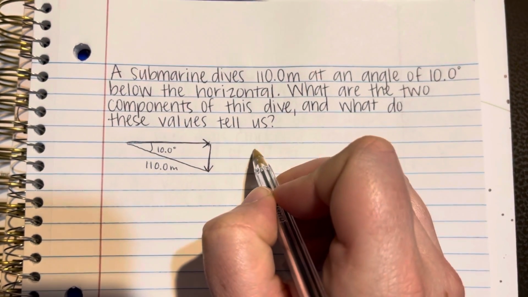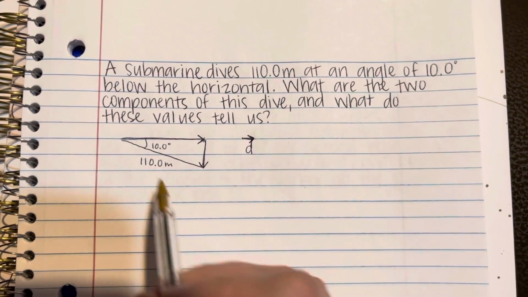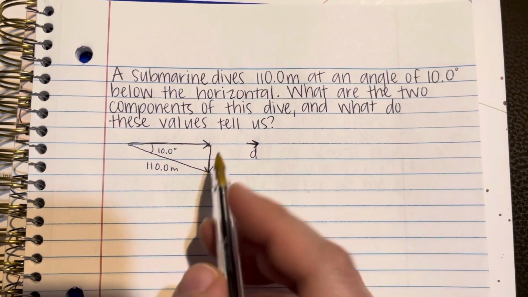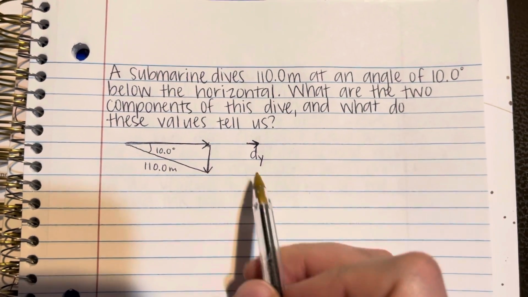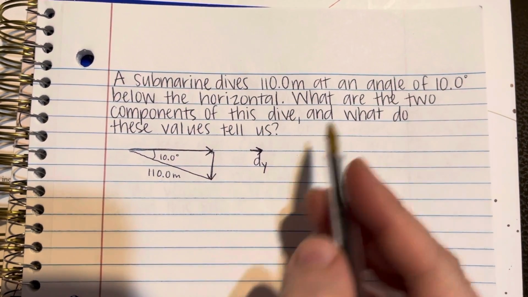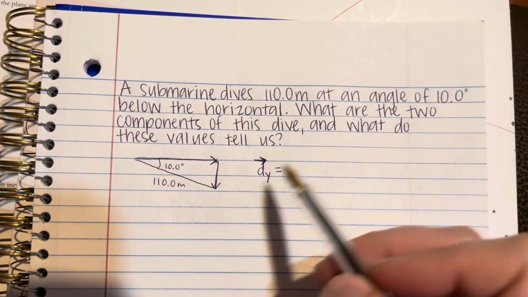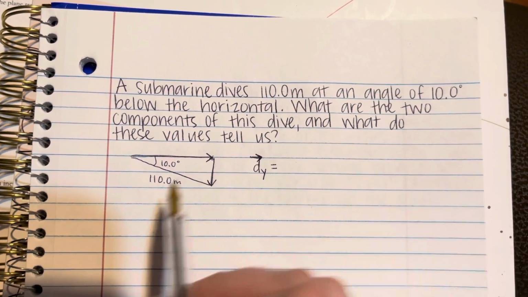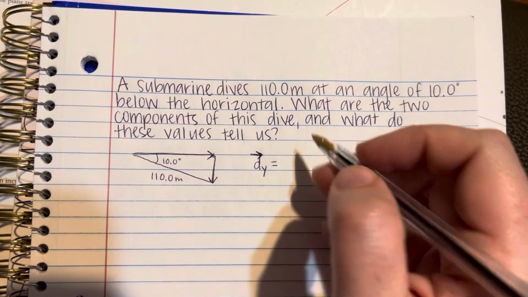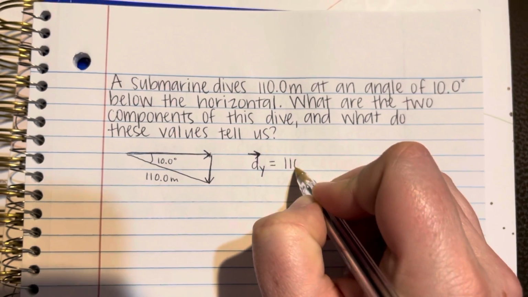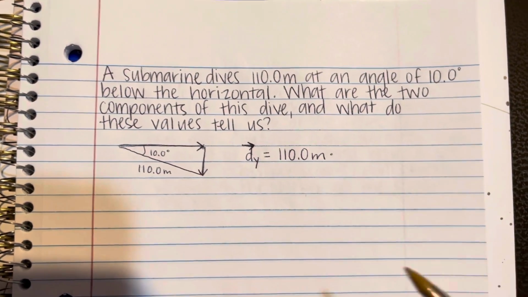First, I'll find the distance vector, because this is a distance that we're talking about. I'm going to do the vertical component first, so you can put y here, or you can put v for vertical, whichever one you want, equals the magnitude of the resultant vector, 110.0 meters, times sine.